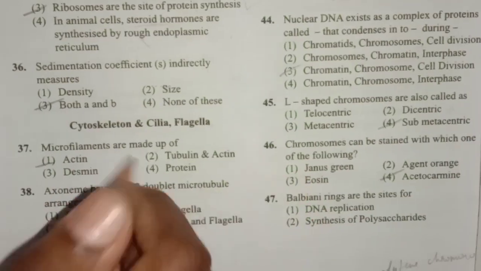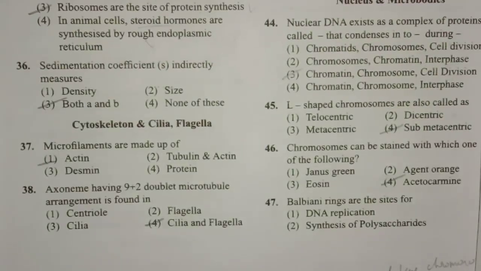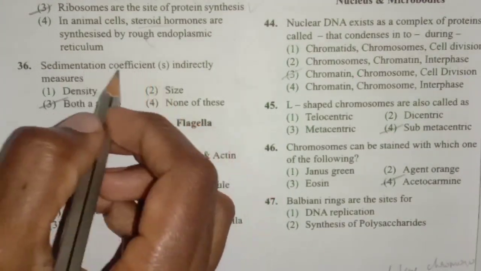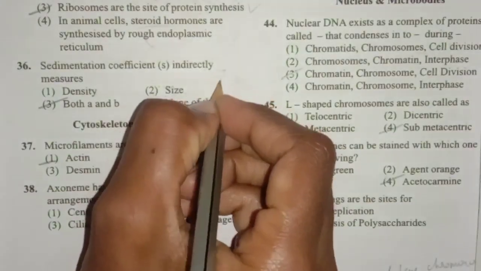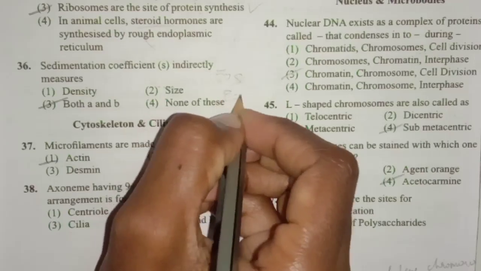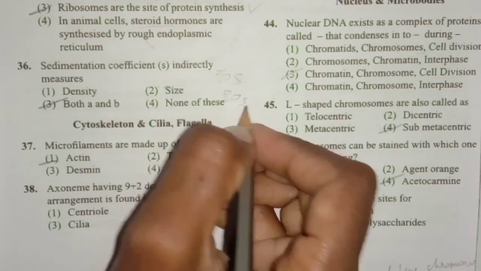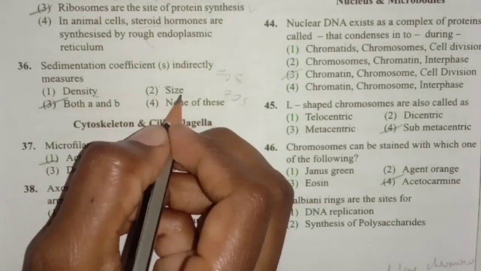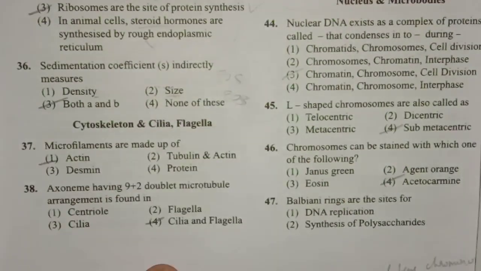Next one, sedimentation coefficient indirectly measures what? It measures both density as well as size. The sedimentation coefficient we mention for the ribosomes, where the ribosomes are mentioned as 70S and 80S. Here S is the sedimentation coefficient or the Svedberg number. We can measure both density and size, and that is mentioned in terms of S.